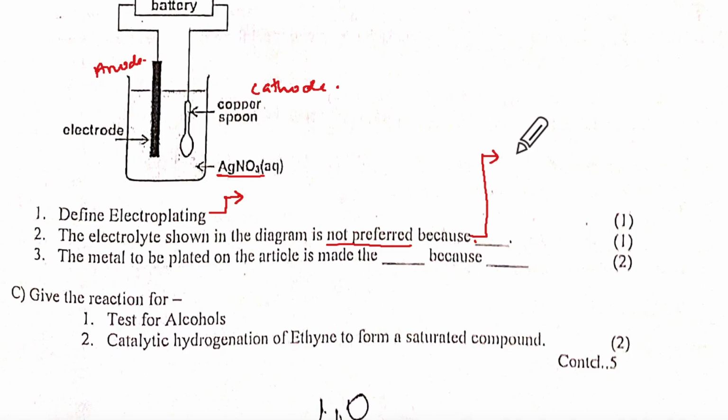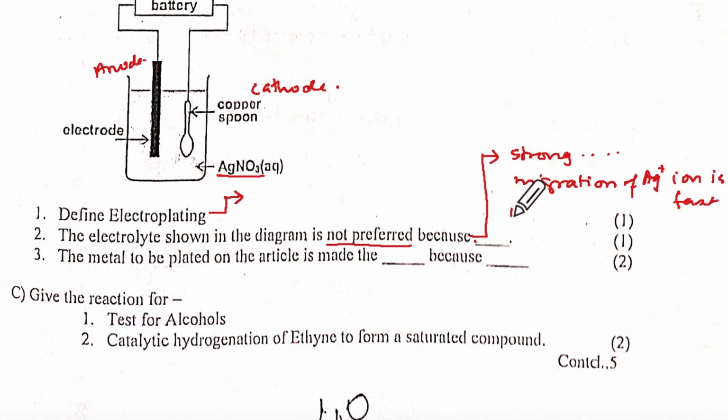It is a strong electrolyte. Then migration of Ag+ ions is fast, which results in uneven deposition.